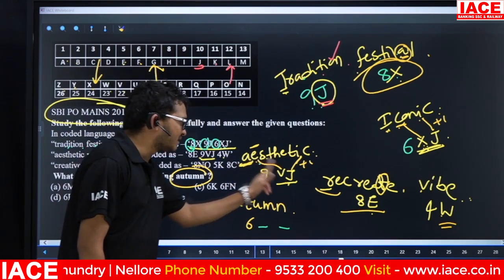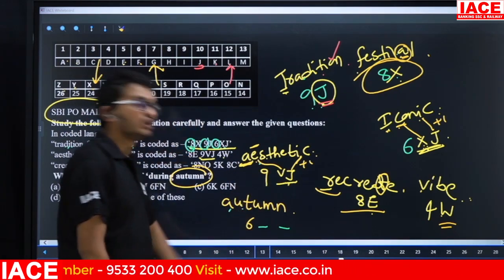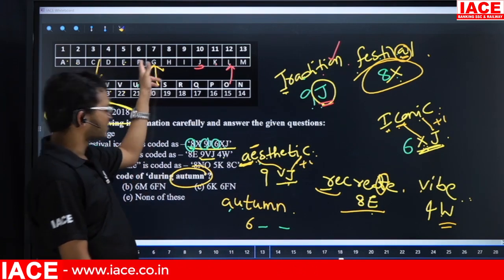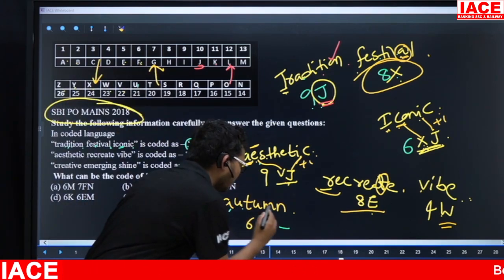From left, second letter opposite. Left and second letter is what? U. U opposite is what? F. See here, U opposite is F. Now, logic for second letter is what?